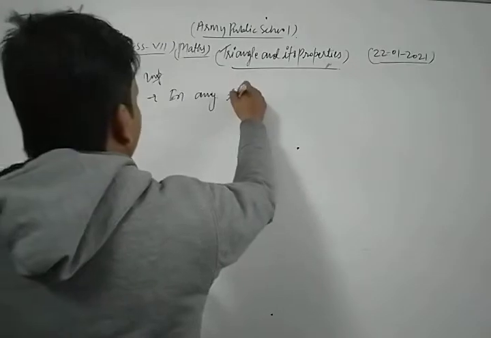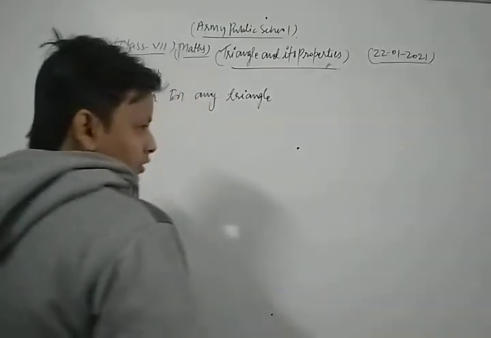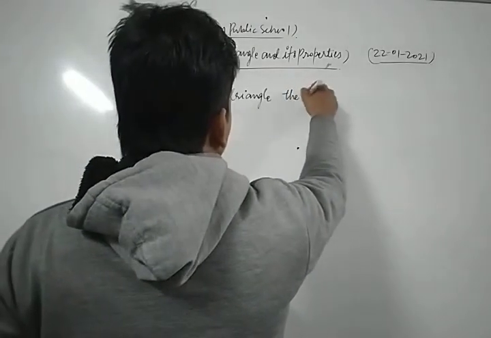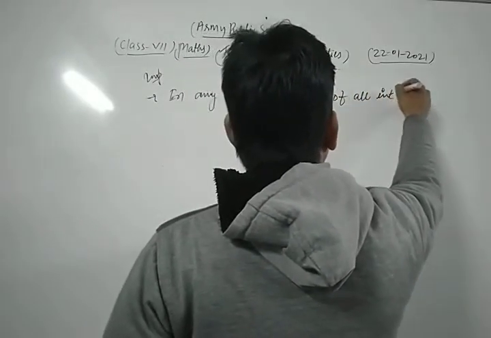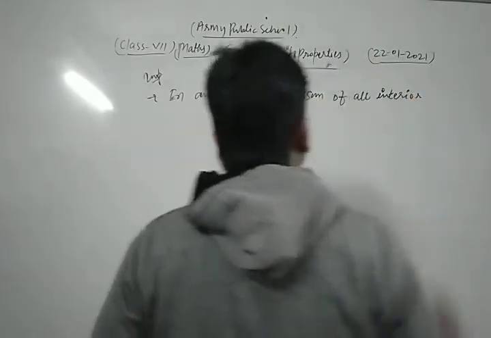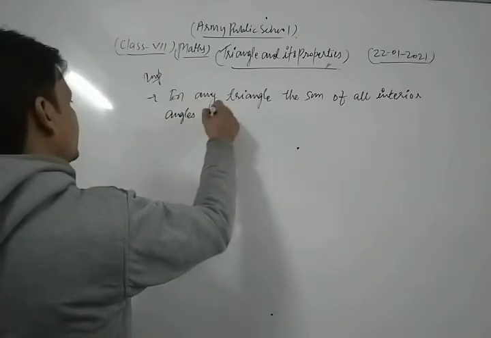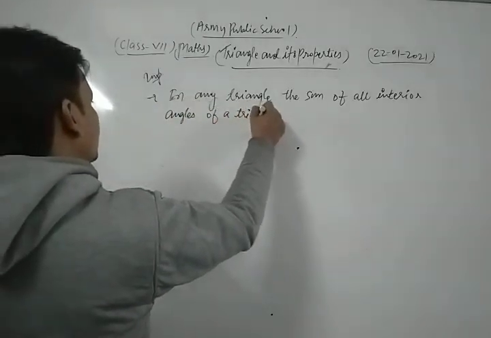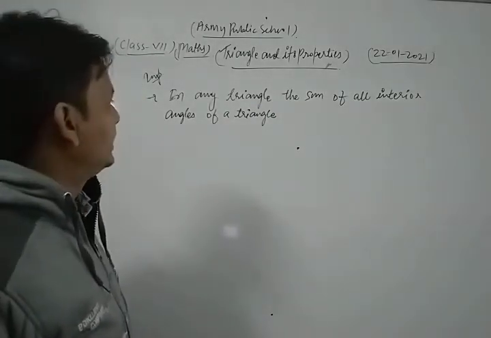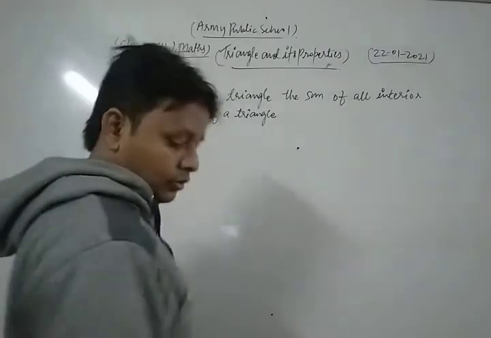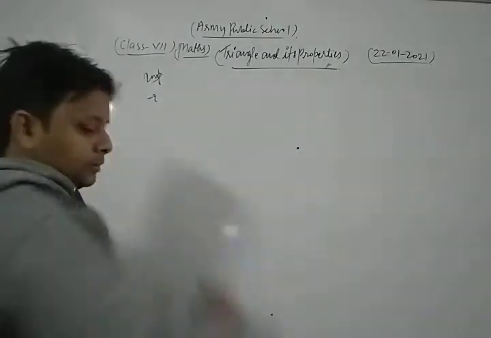In any triangle, the sum of all interior angles of a triangle, this is the angle sum property. Now we discuss some other important property.